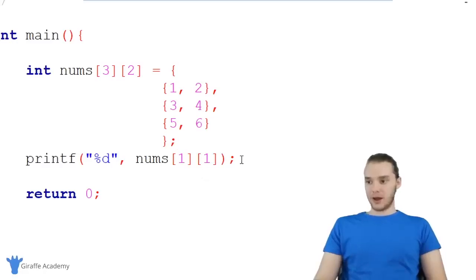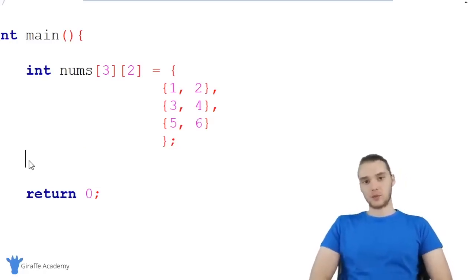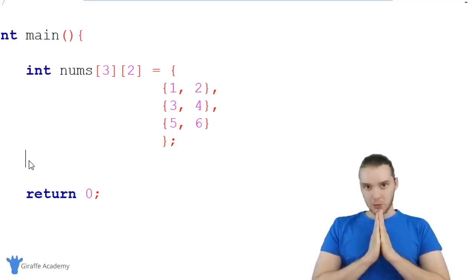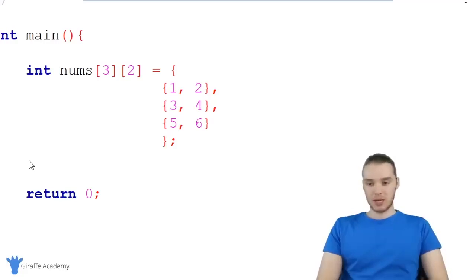All right, so we have our nums array and we figured out how we can print out the elements. So now I want to talk to you guys about another concept, which is called a nested for loop. And you guys will see in a second why I'm teaching this alongside 2D arrays. But a nested for loop is a situation where we have a for loop, and inside of that for loop, we have another loop. So I'm going to show you guys this really quick.